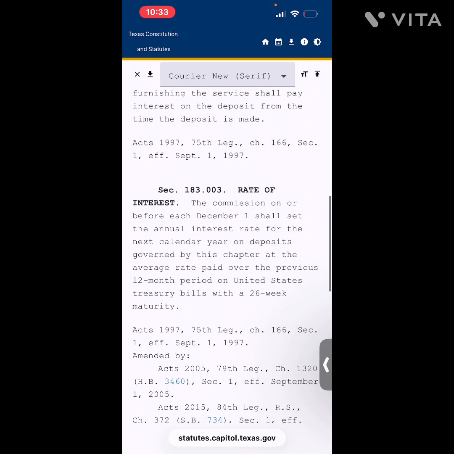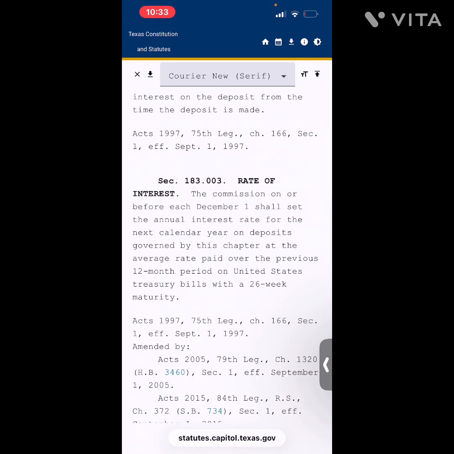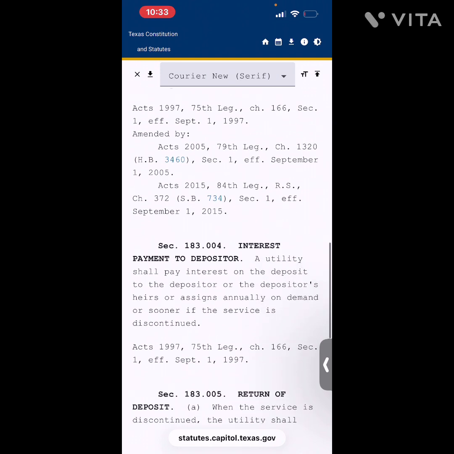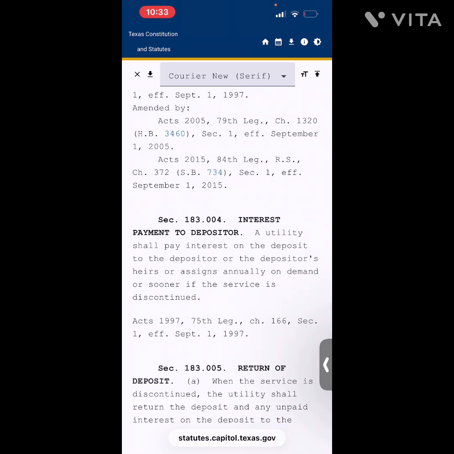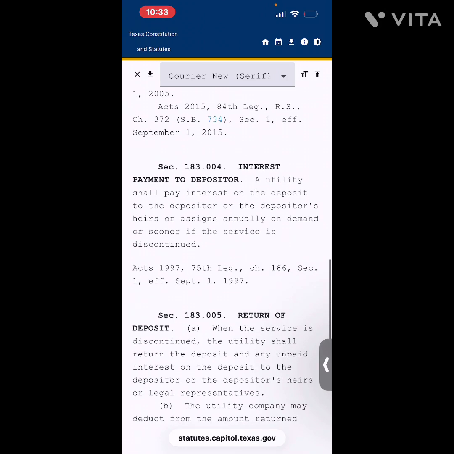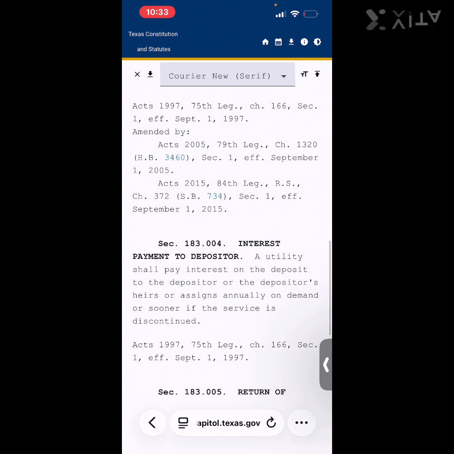The Commission on or before each December 1st shall set the annual interest rate for the next calendar year on deposits governed by this chapter at the average rate paid over the previous 12-month period on United States Treasury bills with a 26-week maturity. A utility shall pay interest on the deposit to the depositor or the depositor's heirs or assigns annually on demand or sooner if the service is discontinued. Okay, so if your service is terminated, they get your interest. You cannot have your service terminated, and the interest fluctuates every year. It changes.